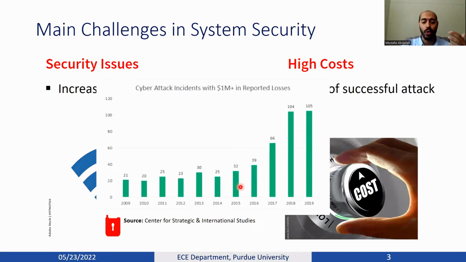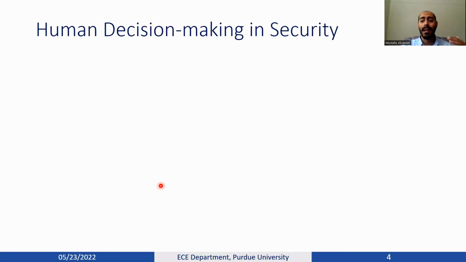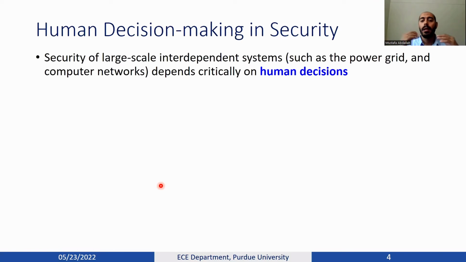For example, here I'm showing data from the Center for Strategic and International Studies that there is exponential growth in the number of cyber attack incidents with 1 million plus reported losses in the last decade on institutions and governments. And actually, we explore in particular the human decision-making in security.